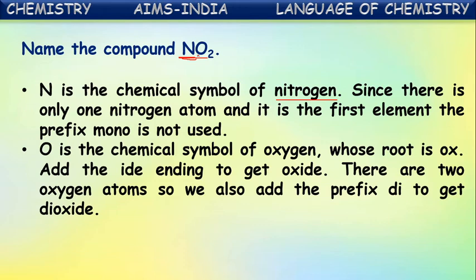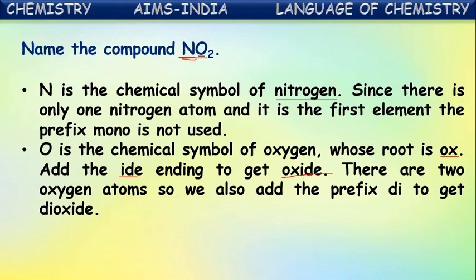Second one, O. O is the chemical symbol of oxygen, whose root is ox, and the ending ide is added to get oxide. So ide is attached to the root of the element oxygen, ox. Now it becomes oxide, nitrogen oxide.